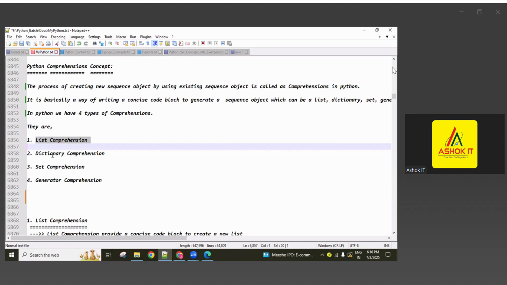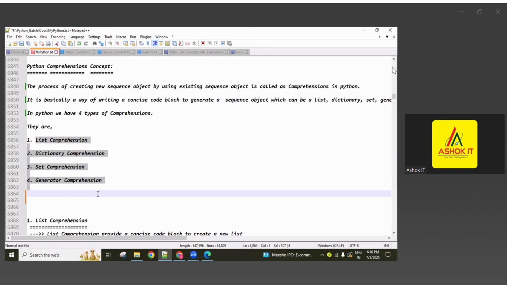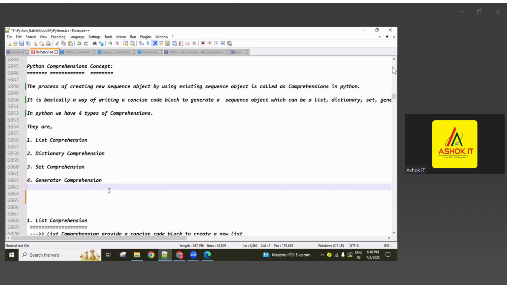Some people, guys, explain list, set, dictionary, tuple comprehension. That is absolutely wrong. This fourth one is generator comprehension, not tuple comprehension. Okay, I'll let you know the difference between them. Okay, now? So we have these 4 types of comprehensions in Python. Each one we will discuss.